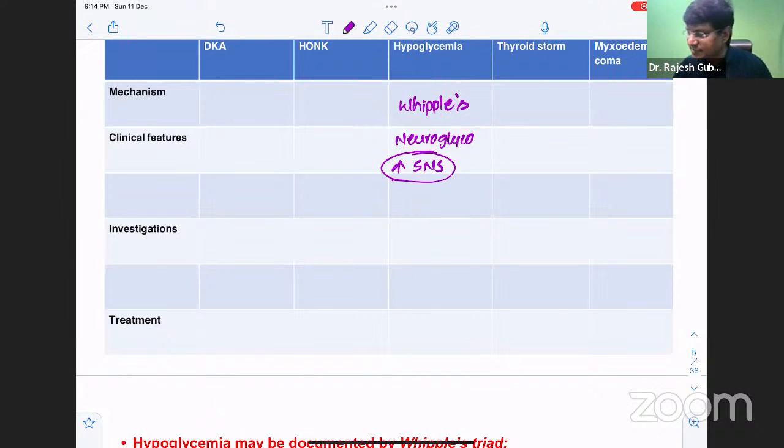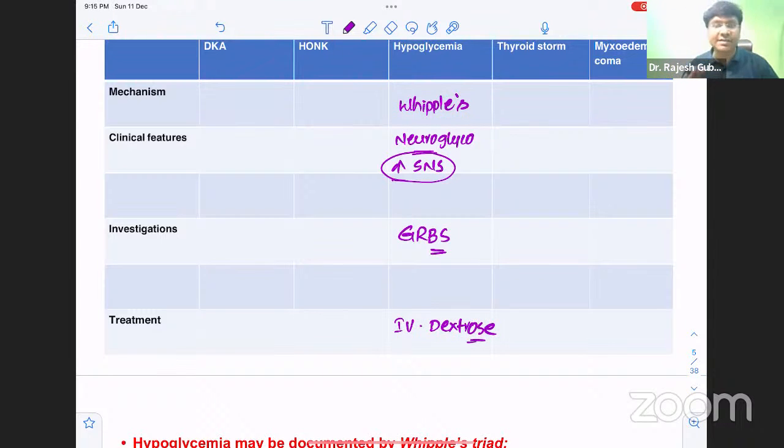And investigation is very simple, right? You need to do GRBS, random blood glucose should be done. And if the blood glucose levels are less than 70 milligrams per deciliter, then you need to give intravenous dextrose. Okay, so that is about your hypoglycemia, which is one of the very, very important endocrine emergencies. If you don't treat, the individual may land up in death.